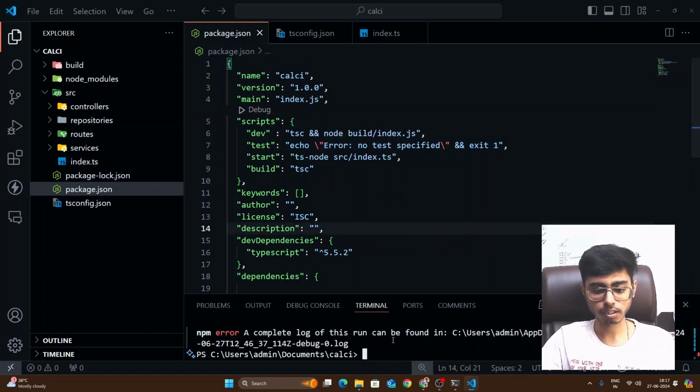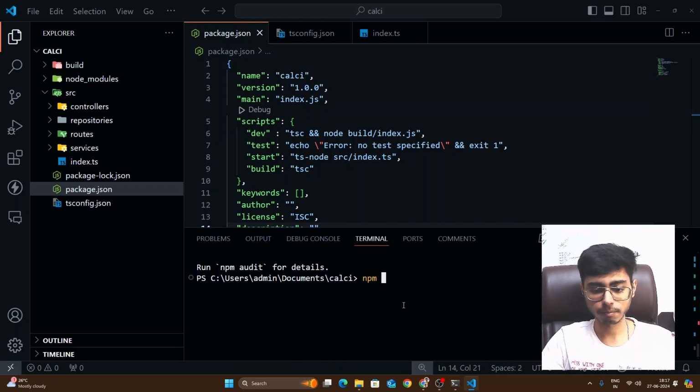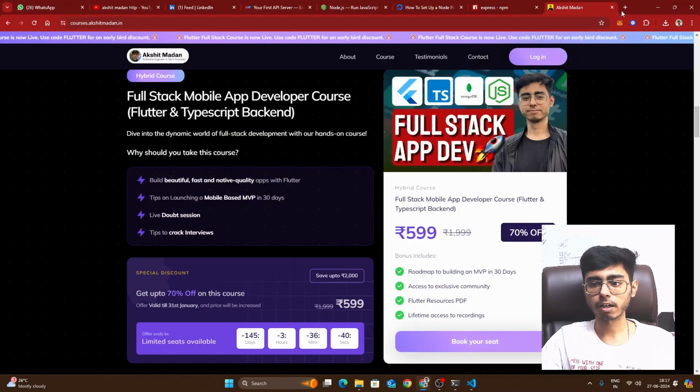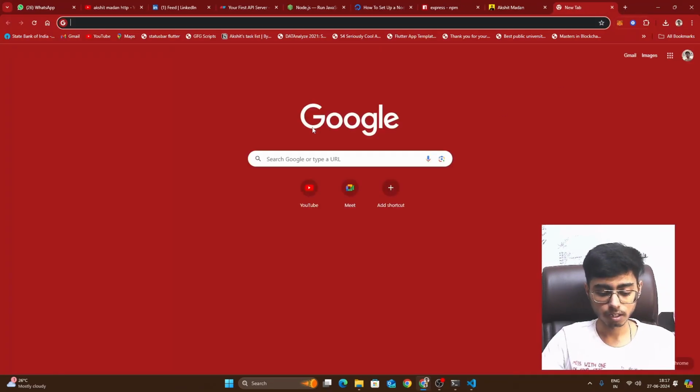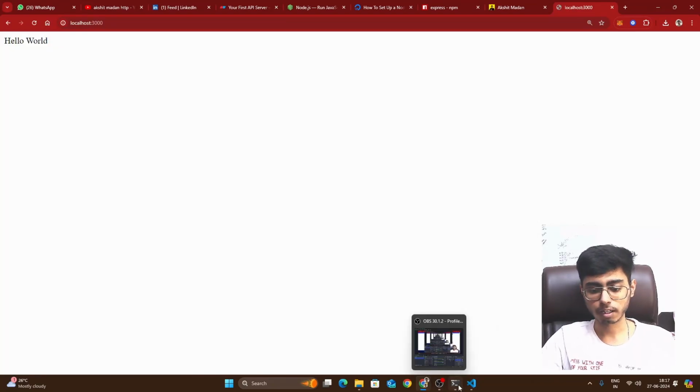Okay, so let's just hit enter, npm install, and then run npm run dev. You see, server is running on port 3000. So I'll just go to my browser and say localhost 3000, and you see hello world. Beautiful, right? You see the response back.